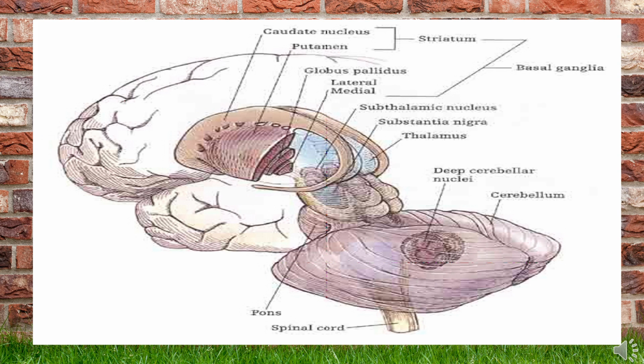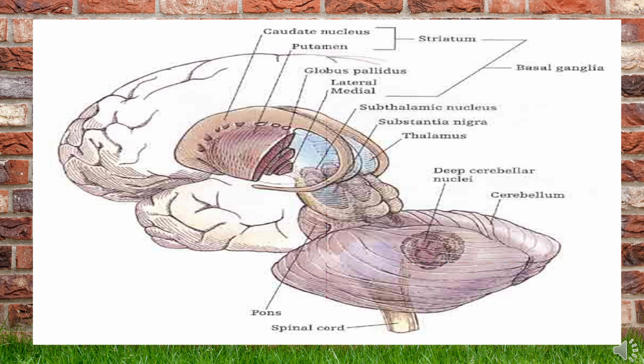Apart from that, there are still more patches of neuronal masses extending between the head of the caudate nucleus and the putamen, and so it is called the striatum. And coming to the relationship of the tail of the caudate nucleus, the tail is related to the thalamus anteriorly and the globus pallidus, and this is separated by the external capsule.